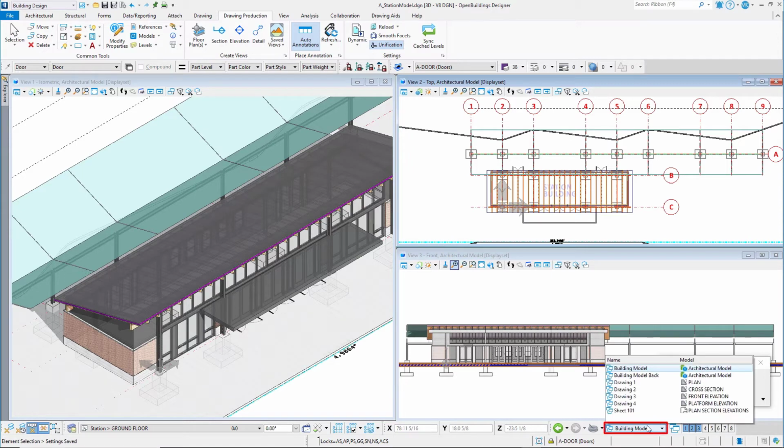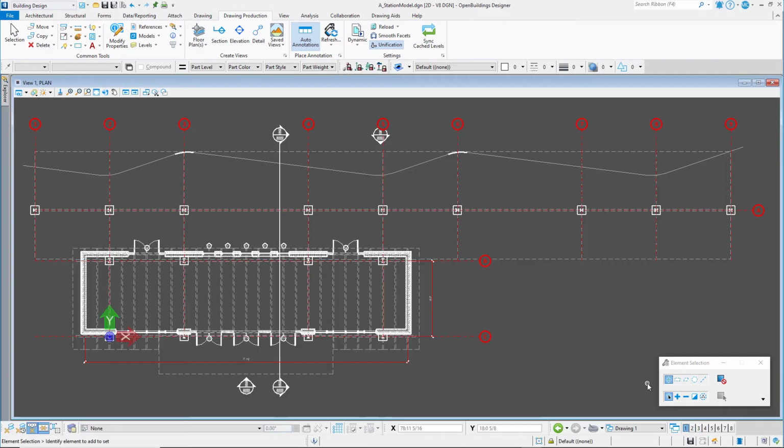From the Manage View Groups tools on the lower right of the interface, select the View Group pull-down. Select the View Group Drawing 1. This will open the model of the plan drawing. Note that the architectural drawing also includes the structural elements since we have the 3D structural model referenced to the 3D architectural model, making it part of the cut view of the model that is referenced here to the drawing.